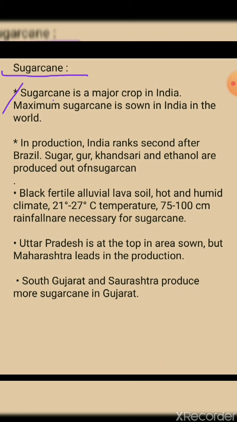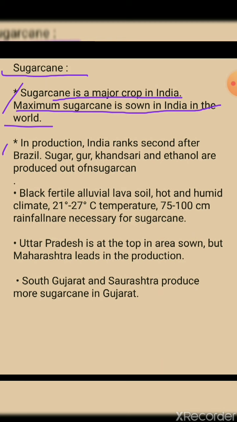Sugarcane is a major crop in India. Maximum sugarcane is sown in India in the world. Sugarcane is said to be the major crop of India, and the maximum area of sugarcane in the whole world is in India. Students, you need to remember this.